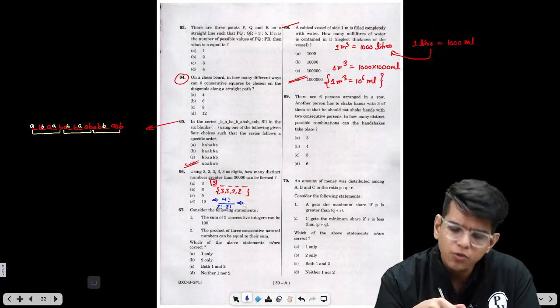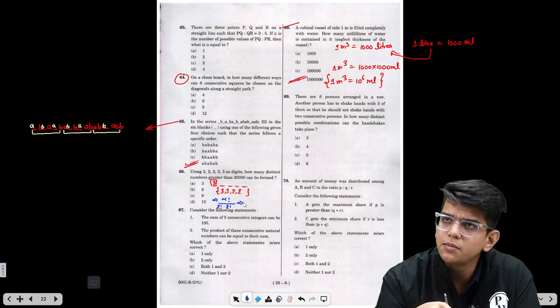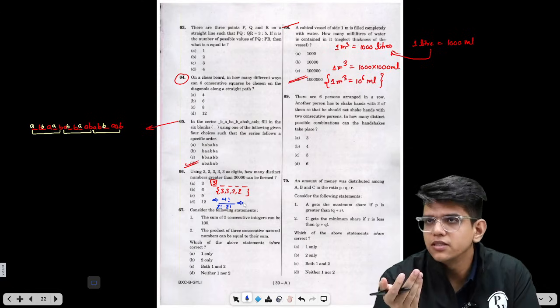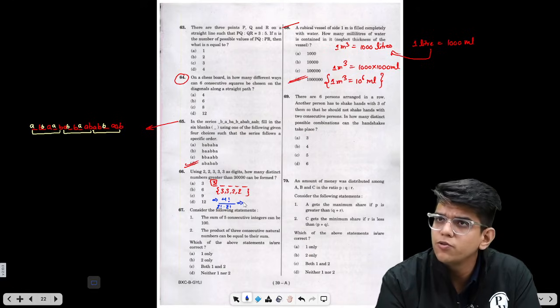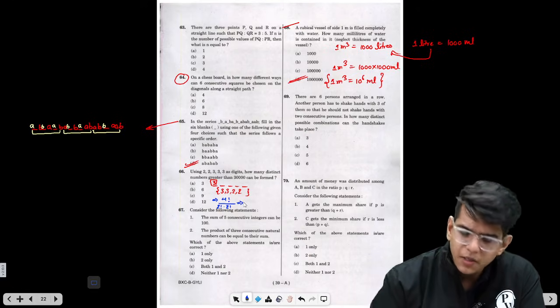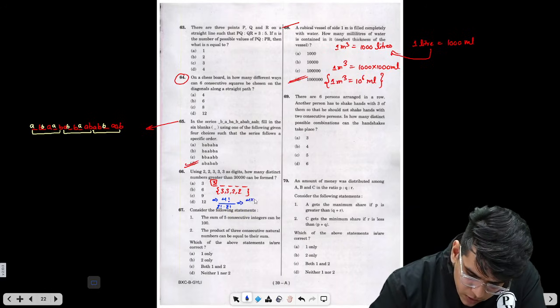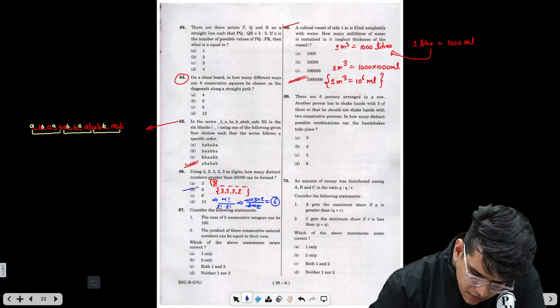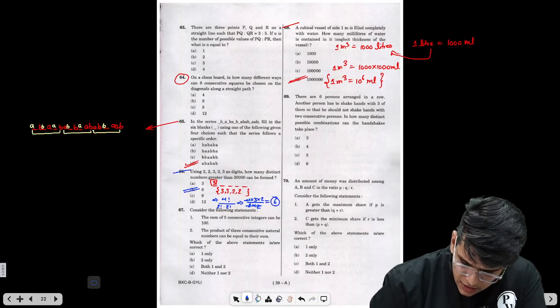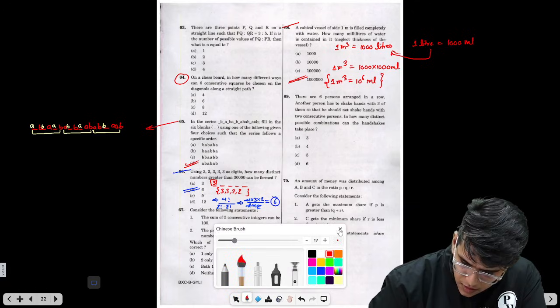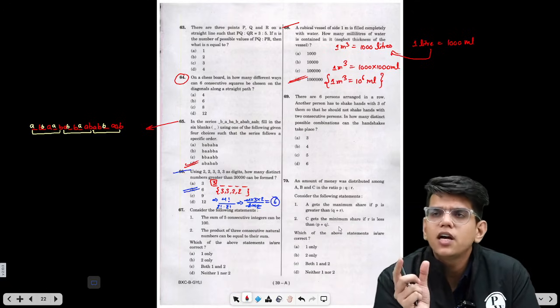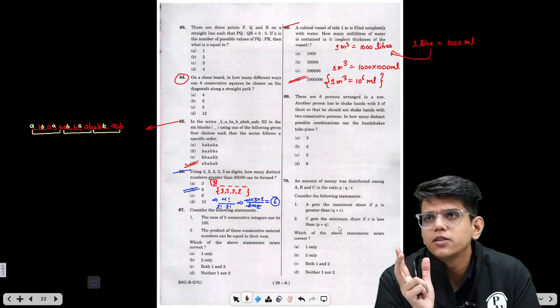So those of you who remember how to solve such questions can attempt this question, others can leave this. So basically this is 4 factorial by 2 factorial into 2 factorial, which is nothing but 4 into 3 into 2 upon 2 into 2. So there are 6 such numbers. So the answer for this question is 6. Again, PNC questions are very easy if you know the logic.